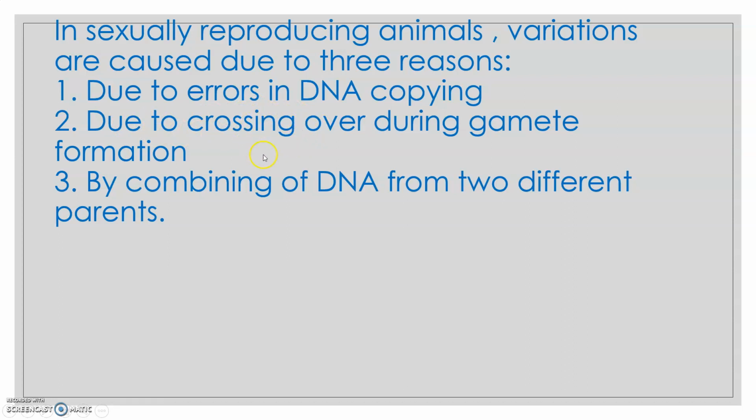Now, this crossing over occurs during gamete formation in sexually reproducing organisms, and this leads to changes in the DNA. Now, because sexual reproduction involves two parents, by combining DNA from two parents, variations can be introduced.